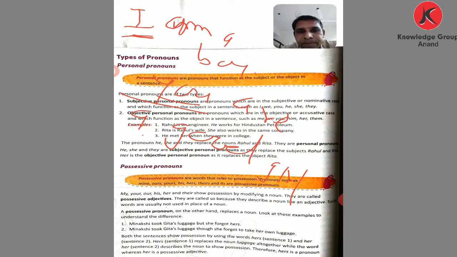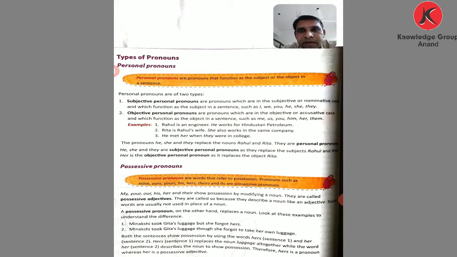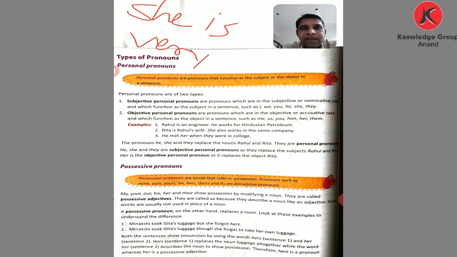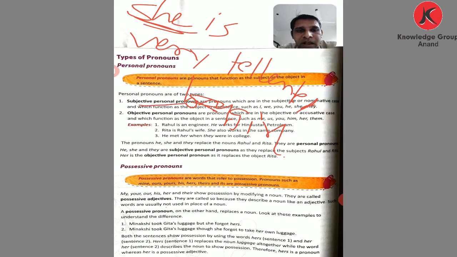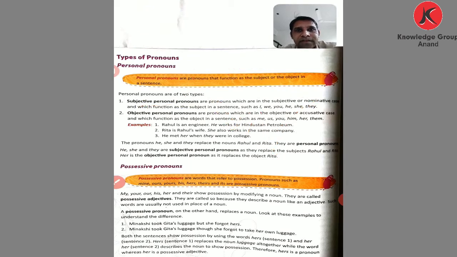Now the third: she is a very talented girl. Here she is used as a subjective personal pronoun in a declarative sentence. So these are the subjective personal pronouns.